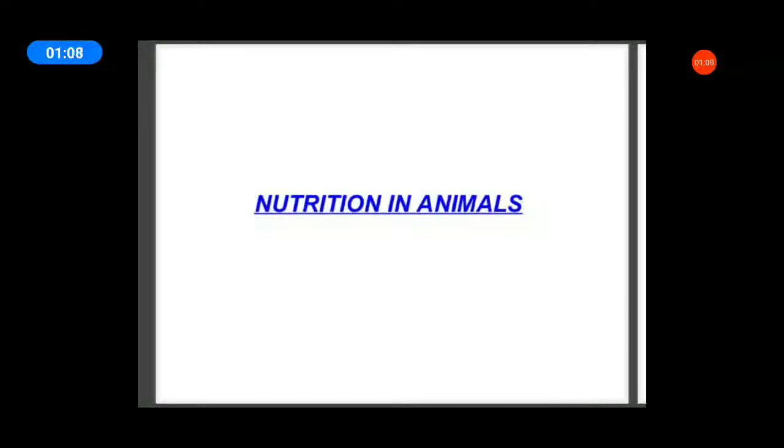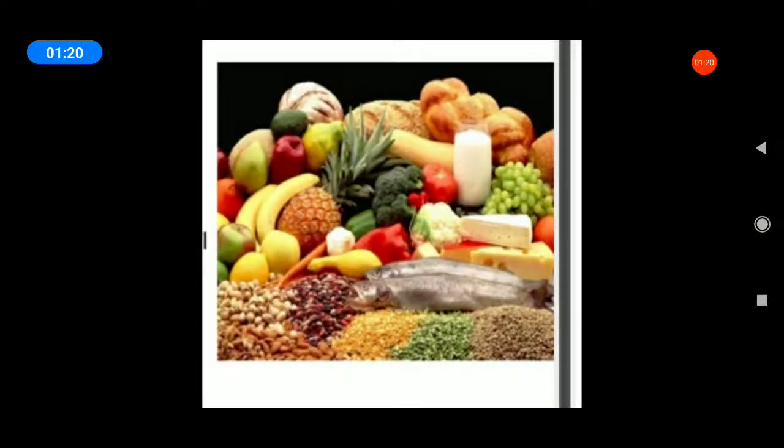Okay, next topic. Next we are going to discuss chapter 2, nutrition in animals. Listen, what is nutrition? Already we learned nutrition. What are nutrients? Carbohydrates, proteins, fats, and vitamins also. Animal nutrition includes nutrient requirement, mode of intake of food, and its utilization in the body.